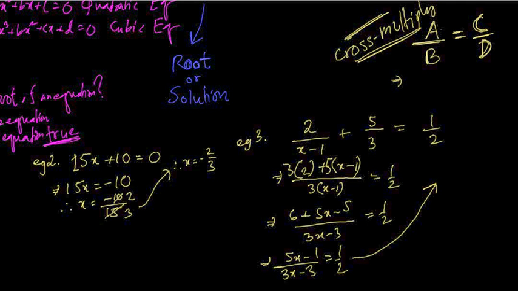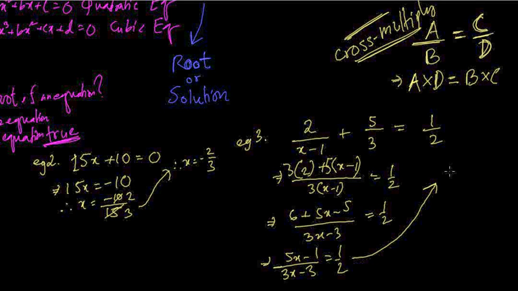So when you have something like this, you can write a into d, and you do b into c. Remember, you can only cross multiply when it has upstairs by downstairs equal to upstairs by downstairs. If there is anything added or subtracted here, you cannot cross multiply. This is very, very important. And when you're doing this fraction algebra, linear equation, you usually have to cross multiply. So we are still in the process of forming a simple linear equation like the one that we did previously. Let's cross multiply.